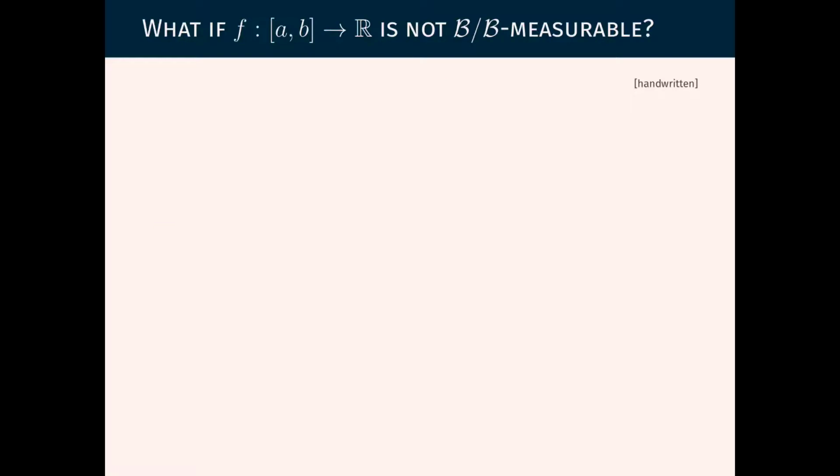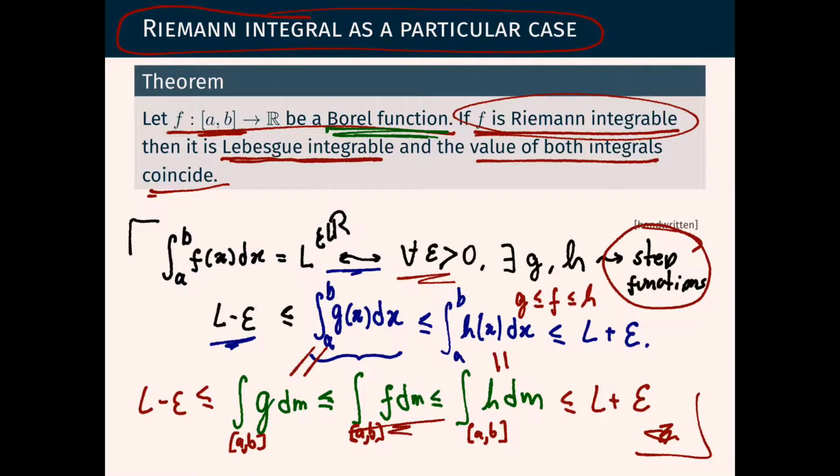And finally, let me mention the corner case of the corner case, that we are really not interested in this type of little subtlety in this module. But what if we have a function f defined on an interval a, b, such that it is not Borel measurable? If we go back to the theorem, it assumes that the function is a Borel function.